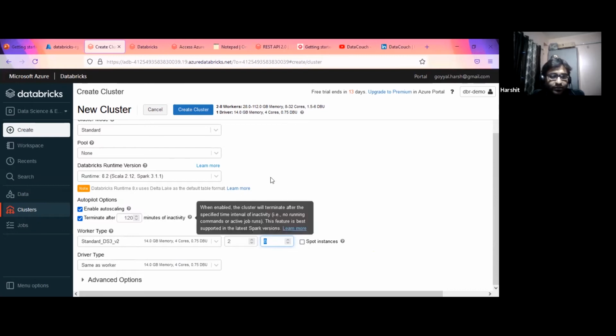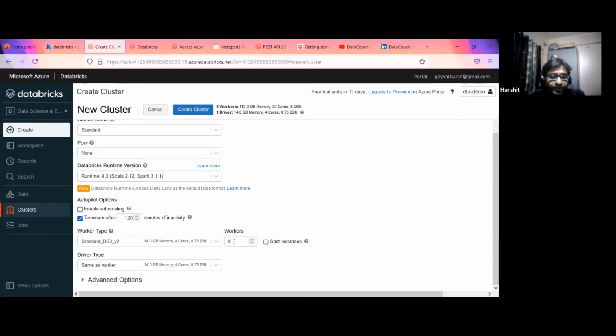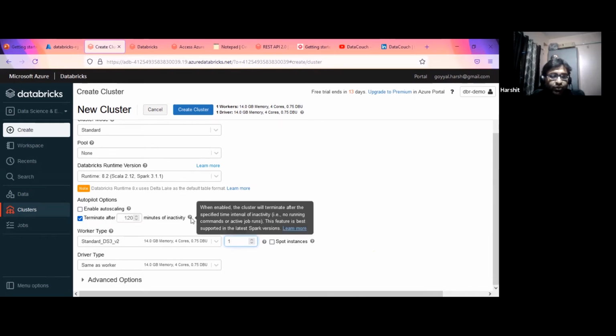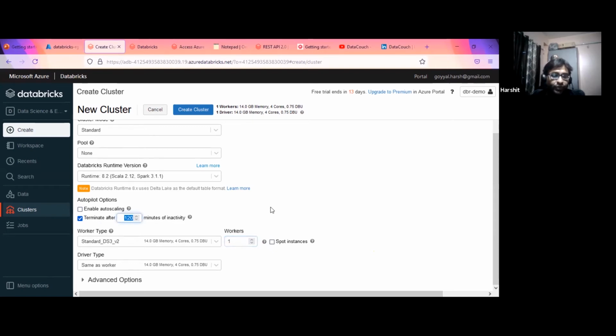In my other cluster, I have given stop, and I've made it so that I only need one worker node, with one driver node. Now another very important part talks about terminate after this much amount of inactivity. This is quite clear from the name itself. We can give after how many minutes of inactivity the cluster should terminate. The minimum value should be 10, we can't make it less than 10 minutes, and the maximum we can go is 120 minutes. I have seen 180 minutes as well. I've capped it in my existing cluster at 10.